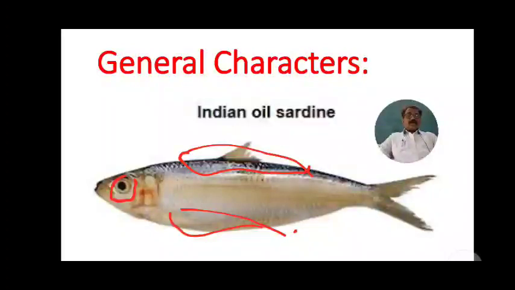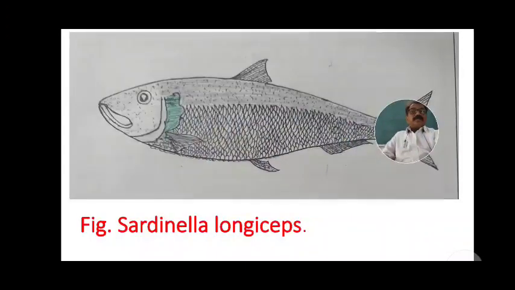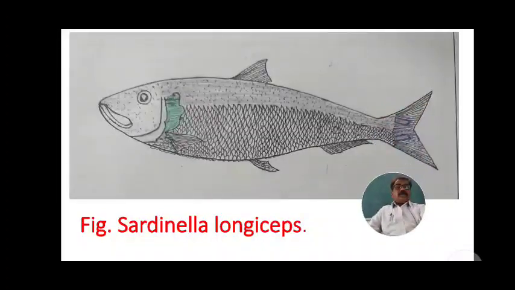Caudal fin is well forked and lobes are pointed. The lobes are short and well marked. The interesting identifying character which occurs in Sardinella longiceps: see, these are the two alar scales.